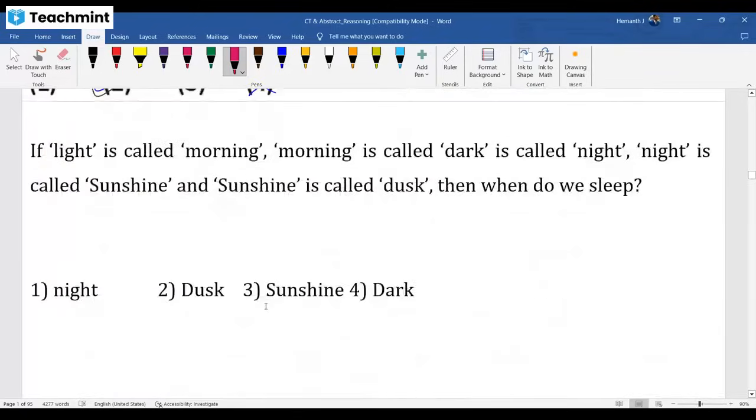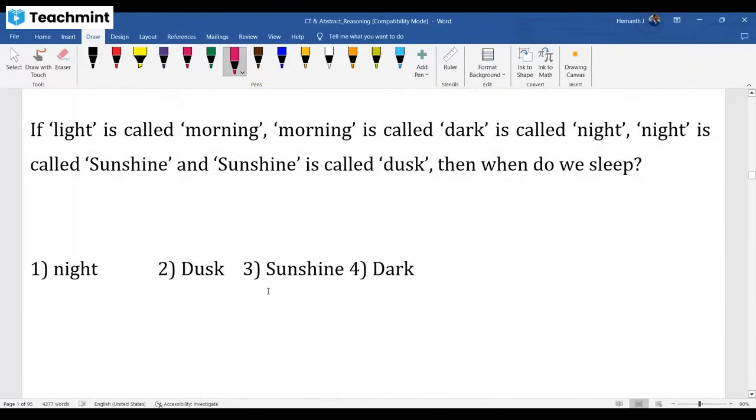Now, serious question. We started session around 11:15. We'll end at 1:15. 2 hours. First 1 hour, I'll focus on abstract reasoning. Then we'll focus on critical thinking. Simple. When do we sleep? Actually, night. In question, night is called sunshine. That's it.